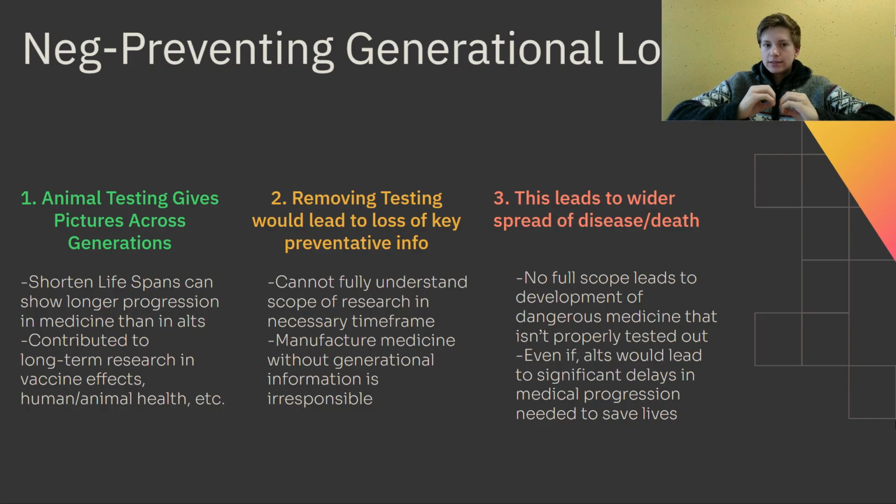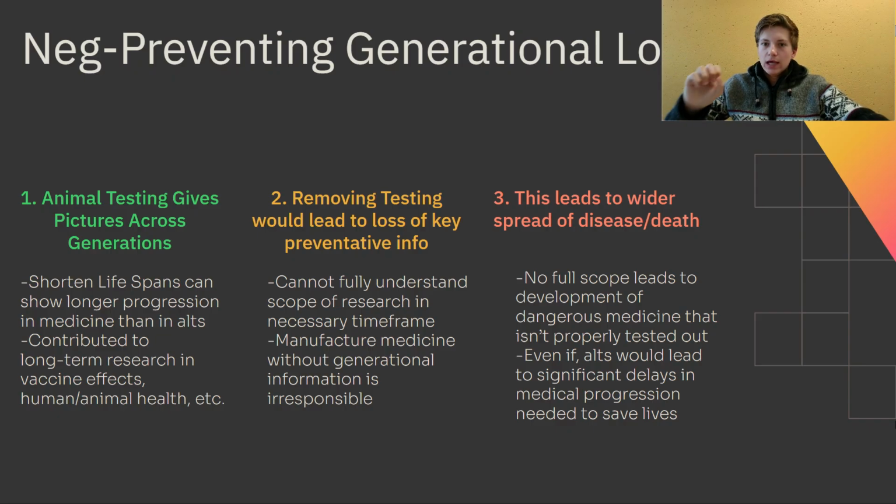What we see is we will either manufacture medicine without that general information, or generational information, sorry, and that generally is irresponsible because we don't have the long-term understanding of disease, or it delays the release of that necessary medicine that is needed to save lives of people.